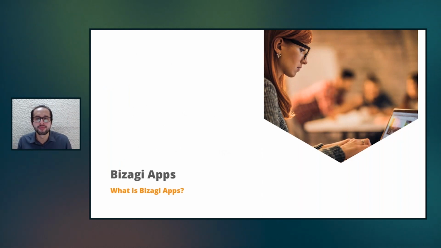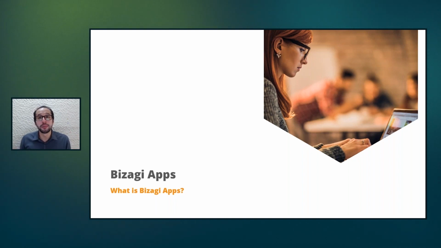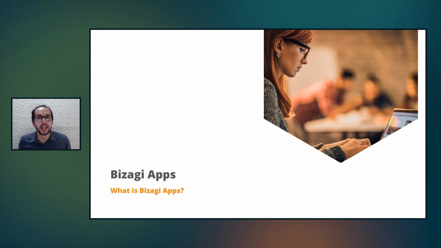So let's start with one of the most important things about this session, and it is what is Bizagi Apps. We have worked and thought a lot when we were creating this capability to try to get one simple way to define Bizagi Apps. This is what it's called if you want to put this on the back of a napkin, right? So if you are in one place and someone asks you what is Bizagi Apps, what is included in Bizagi Spring 2023, this is what you will have to say.